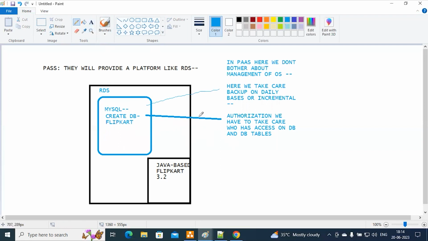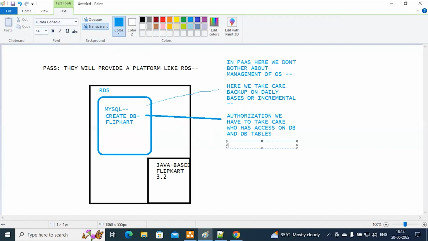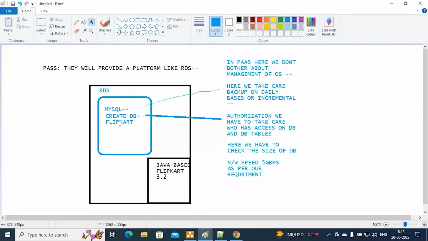What we have to select means we are going to see how much DB size requirement there is. Next, here we have to check the size of the database. Network speed, NW means network speed, like for example 5 Gbps, as per our requirement. The requirement of the Flipkart database. This is Java based. This version is working on 3.2, Java based version 3.2.